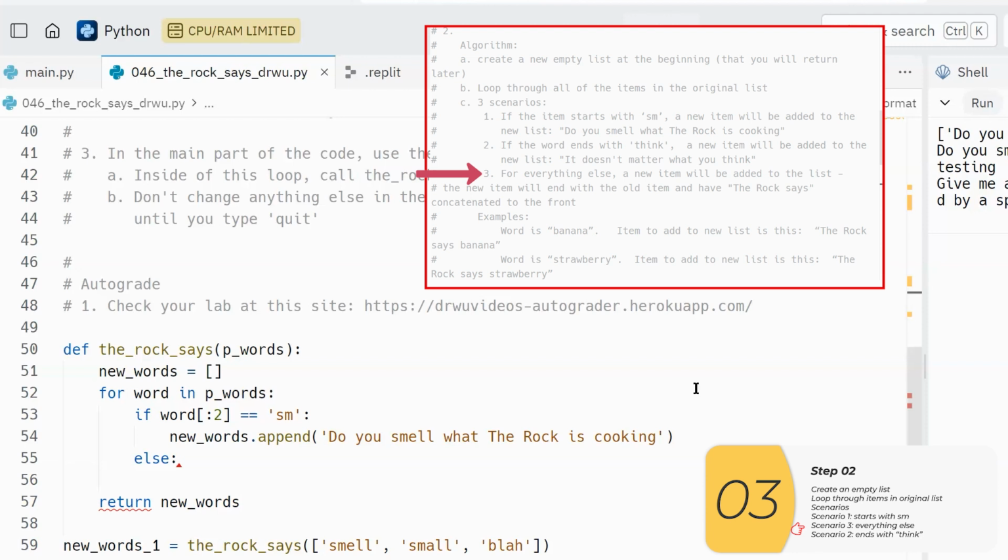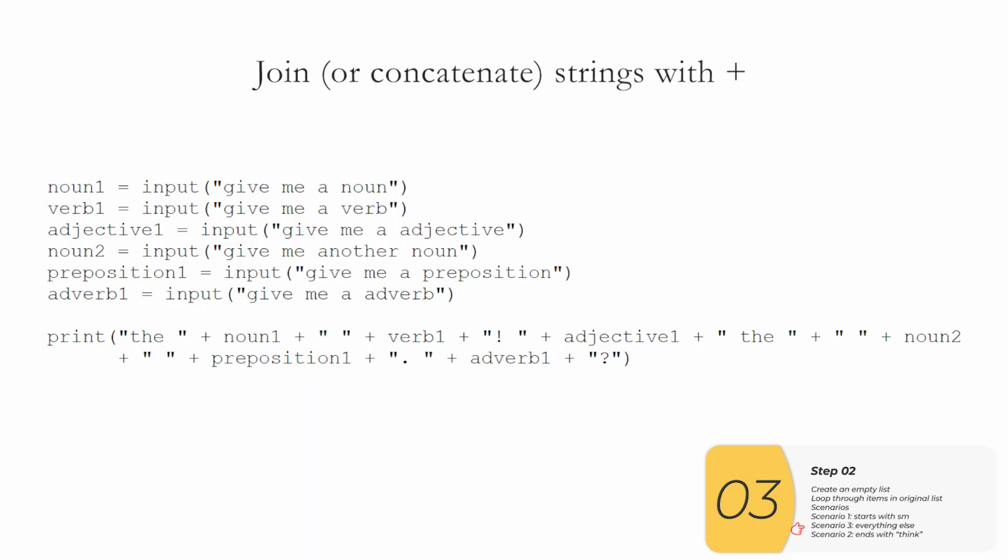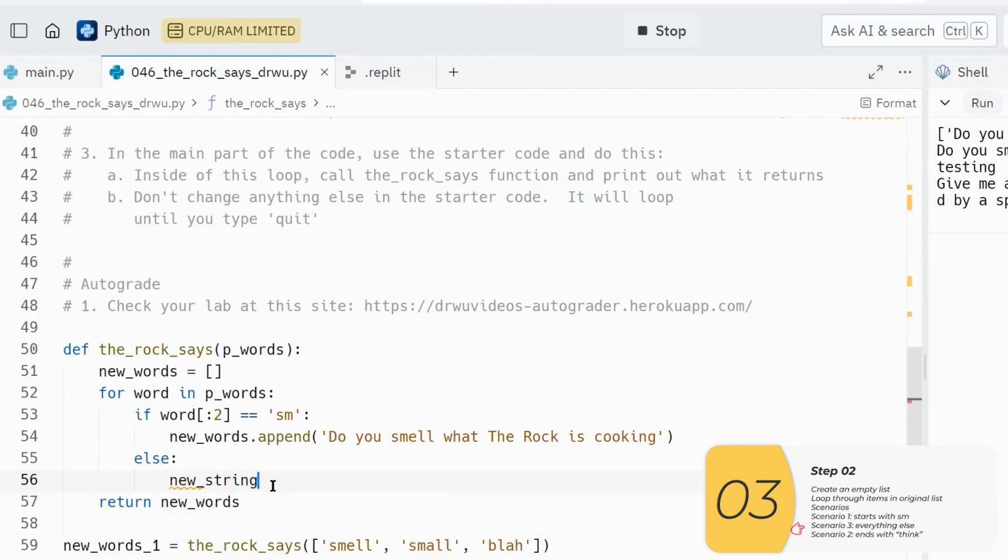So you've done concatenation with strings. If you'll remember, we are going to concatenate or join strings with the plus. So I'll make a temporary variable, new string equals. I want to concatenate "the rock says" to the front. And again, I'm using a plus to concatenate. And what am I adding to the end? I'm adding the new word. So that's the variable word here.